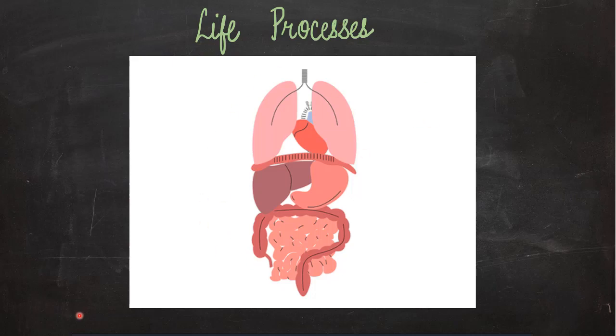Here we have various organs in the human body. These organs help us to perform certain important processes like the maintenance of our body, the growth, repair of old cells or formation of new cells. These are some processes that keep taking place all the time in our body. And if our body has to sustain these processes, it needs some energy.